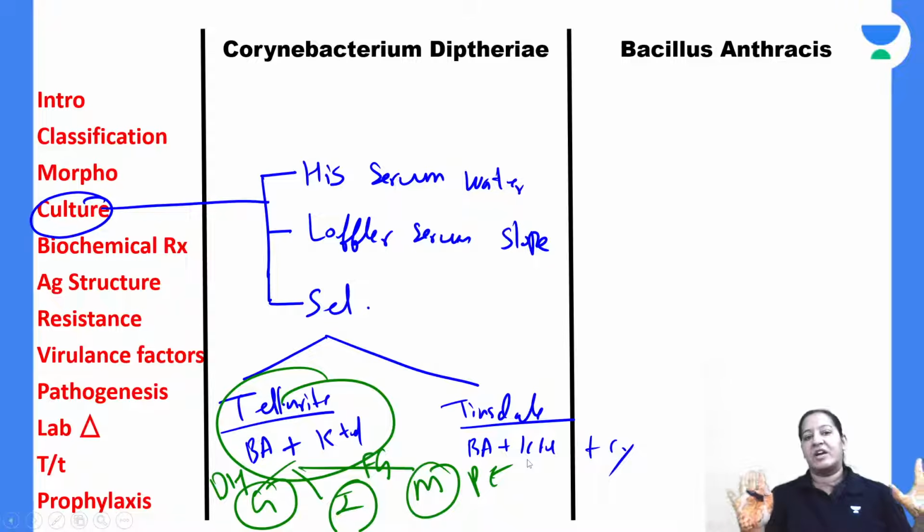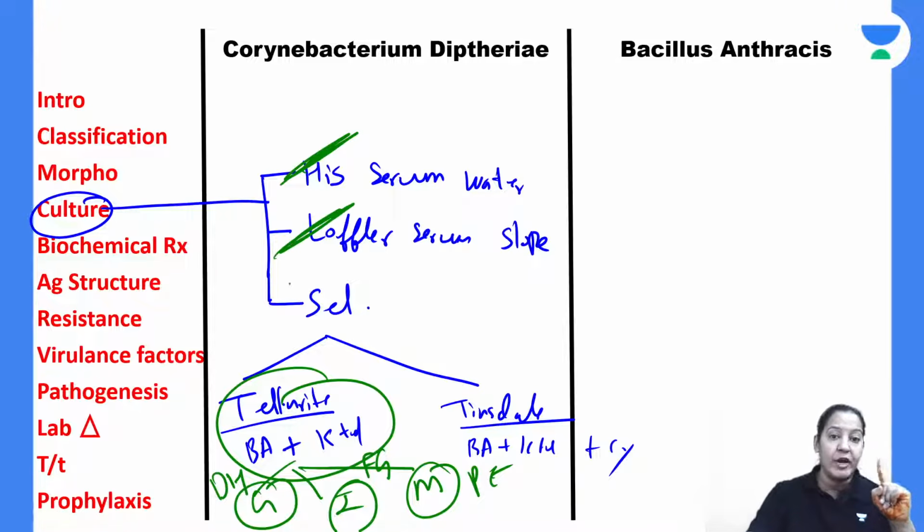This is the summary of the culture. One is liquid, one is solid, and two are selective. So total 4 media should be at the tip of the tongue.